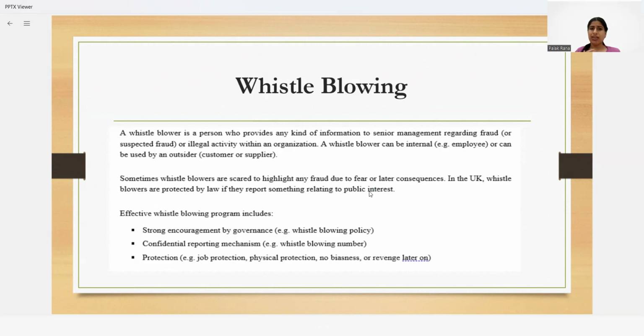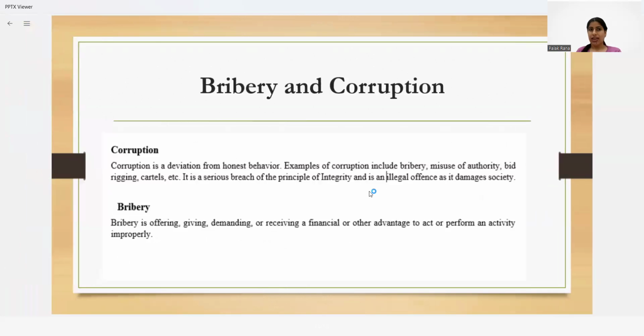If we want to encourage these persons to speak up about any wrong activity happening in the organization, we should follow confidentiality and a confidential reporting mechanism. We should not reveal the name of the whistleblower, just to make sure that they are protected, and that environment should be encouraged by the governance policy of the organization.